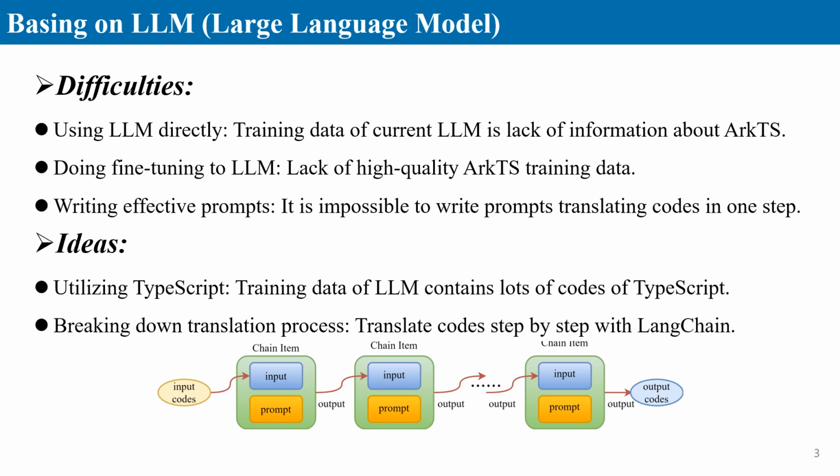Our journey began with several challenges. The training data for LLMs lacks information about ArkTS, rendering direct usage ineffective. Fine-tuning these models is hindered by the scarcity of high-quality ArkTS data. Moreover, writing effective prompts for one-step code translation is nearly impossible. To overcome these obstacles, we leveraged the extensive TypeScript code available in LLM training data and broke down the translation process into manageable steps using LangChain, which enhances efficiency and accuracy.